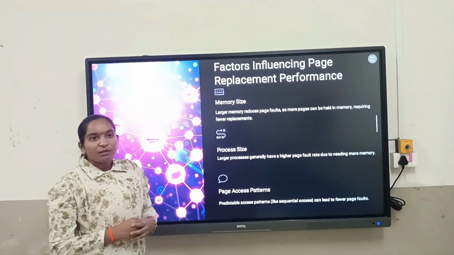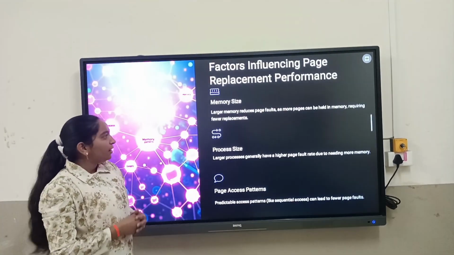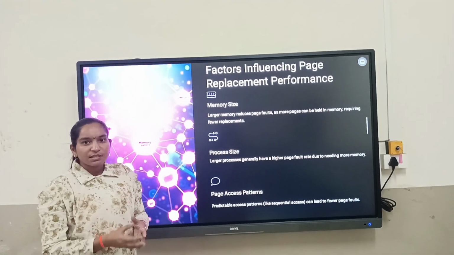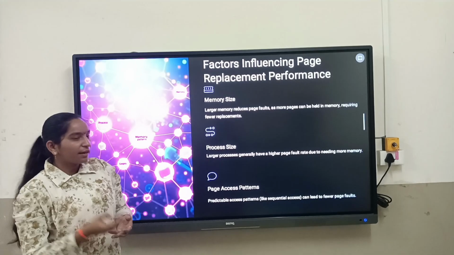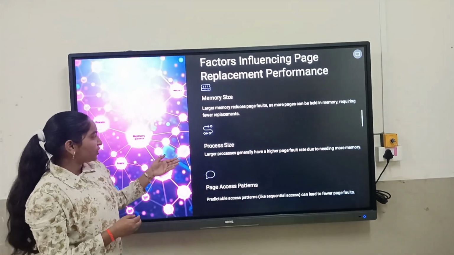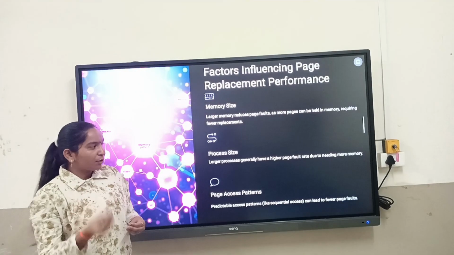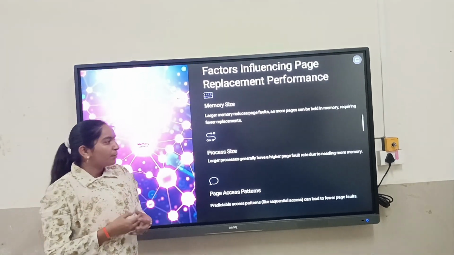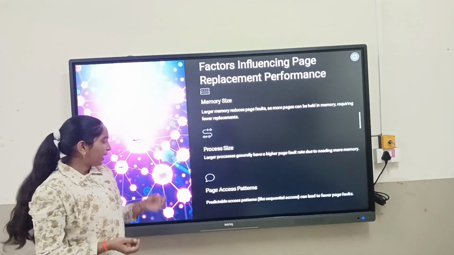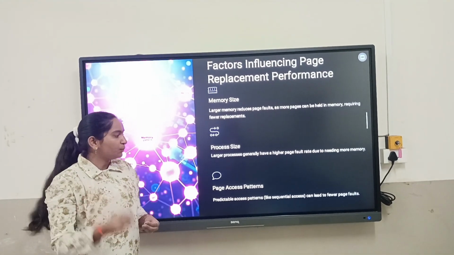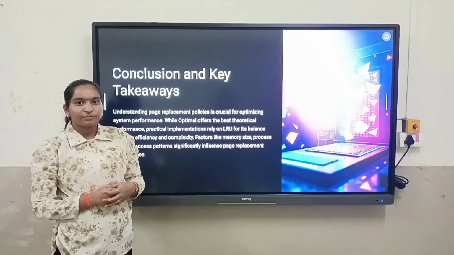Memory size. When we have a larger memory, it reduces the page faults because more pages are held by the memory. In process size, if the size of the process is larger, it has higher page faults because it needs more memory, and for page access patterns, sequential access can lead to fewer page faults.